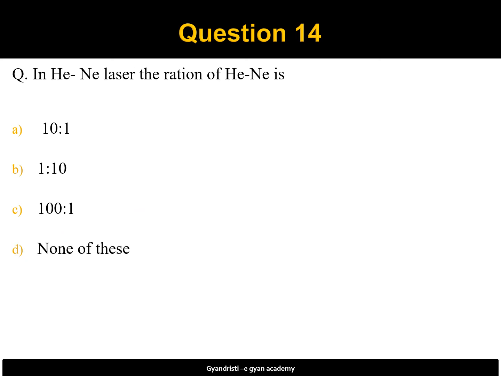Question number 14 is, in helium neon laser, the ratio of helium and neon is 10 ratio 1, 1 ratio 10, 100 ratio 1, none of these. Actually, in helium neon laser, helium and neon both gases are filled inside a discharge tube, and the ratio of helium to neon is 10 ratio 1, and neon acts as an active center. So the first option is correct.